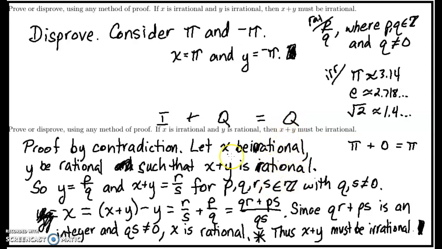So with that in mind, either way, I'm going to prove that this right here is rational, which is a contradiction because we know that x is irrational, not rational, and that's where my contradiction comes in. Whatever I assumed is now going to be incorrect. And what did I assume? I assumed that x plus y is rational. So that assumption must be incorrect, and x plus y must be irrational. So that's an example of sometimes you get an easy one, sometimes you get one that you really have to do some work for.